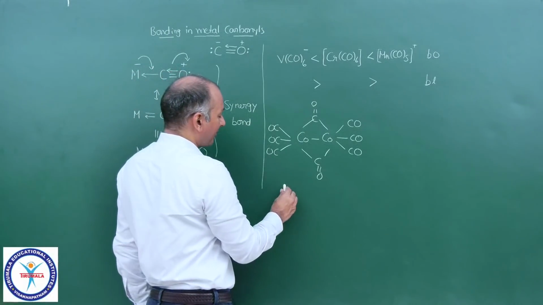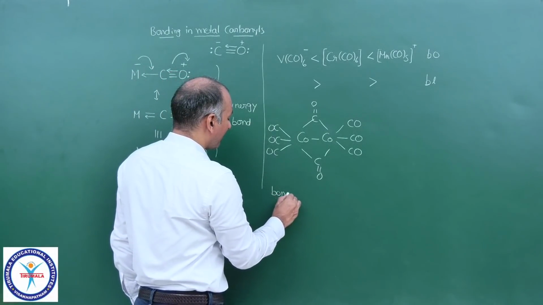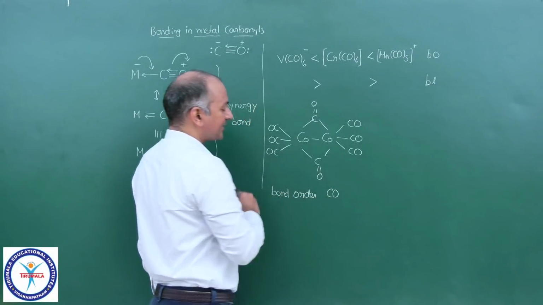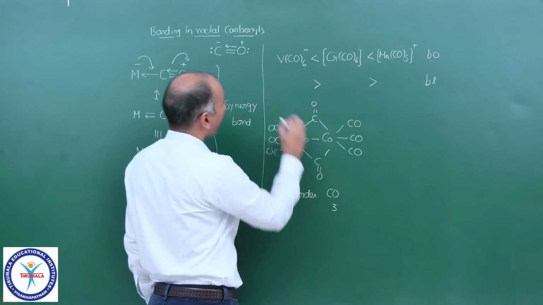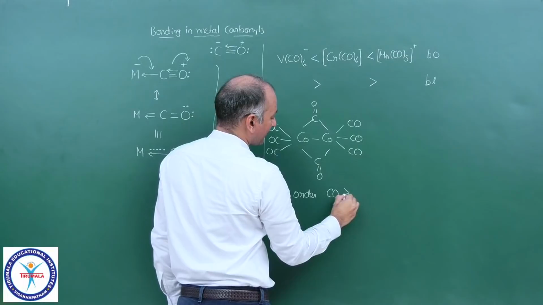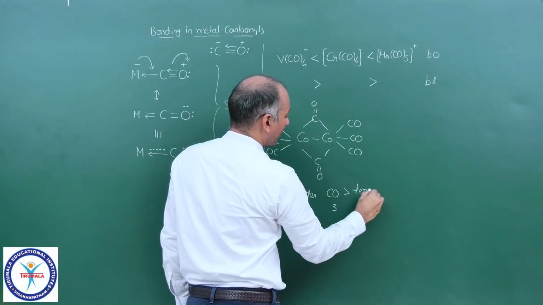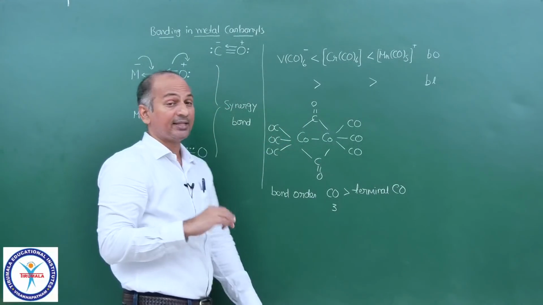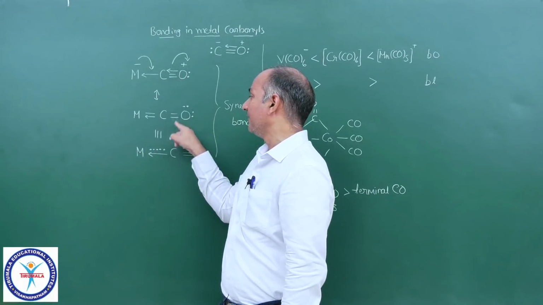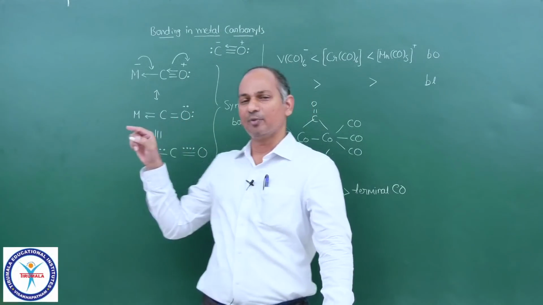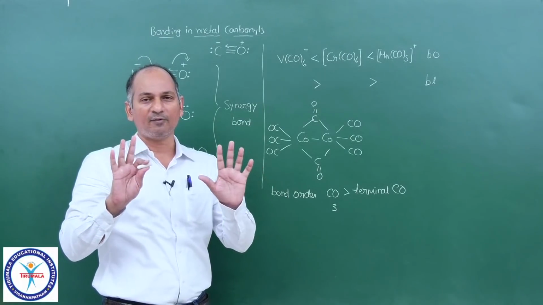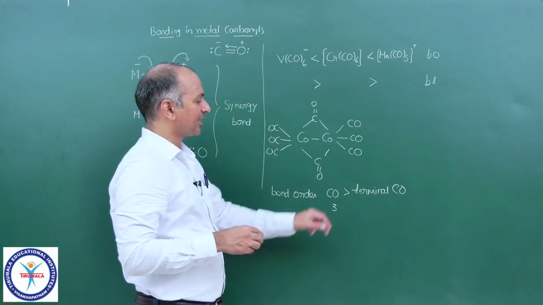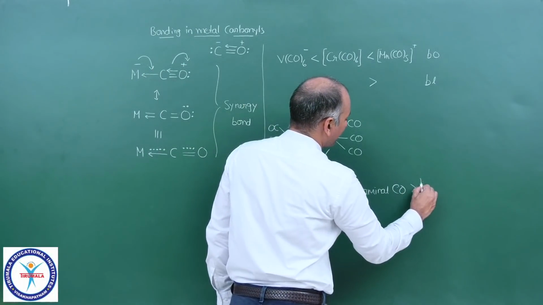Now, see, can I write this order? If you write down the bond order from highest to lowest, carbon monoxide has the highest bond order, that is 3. Now you see the structure. Then comes the terminal carbonyl group, because in that, as you have already seen, the bond order is between 2 and 3, maybe 2.4, maybe 2.6, maybe 2.5. We are not worried about the exact value, but it is between 3 and 2. So next comes terminal carbonyl, then comes bridging carbonyl.